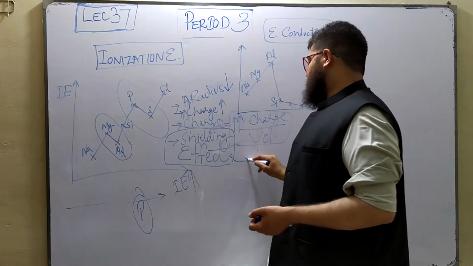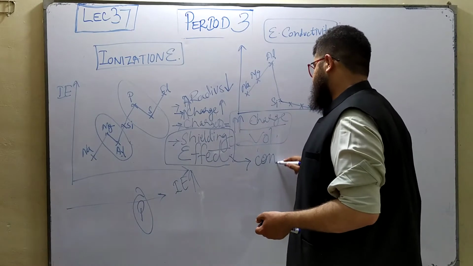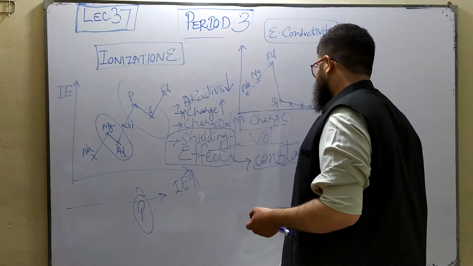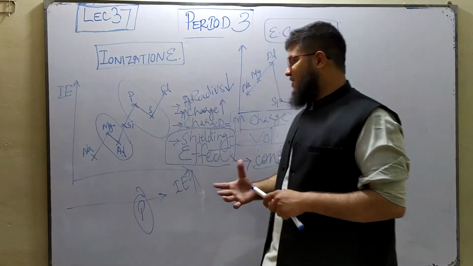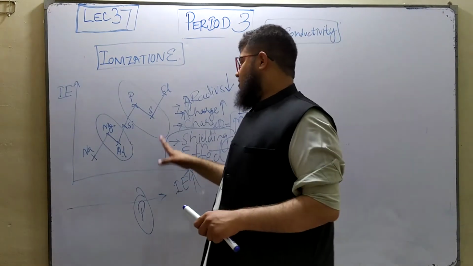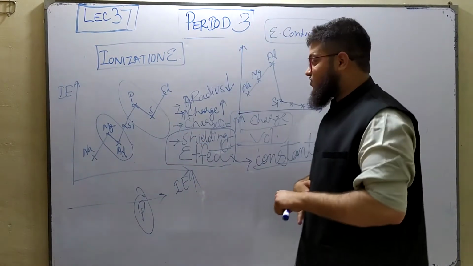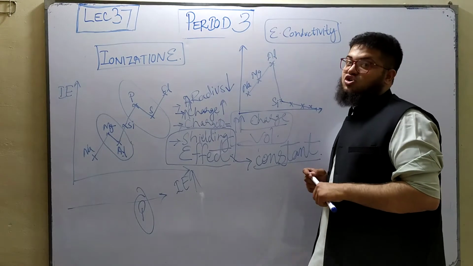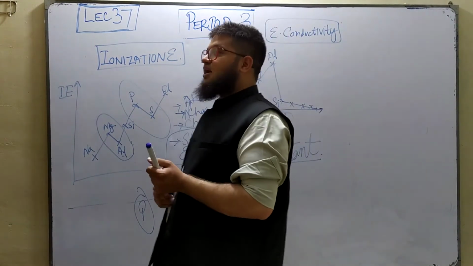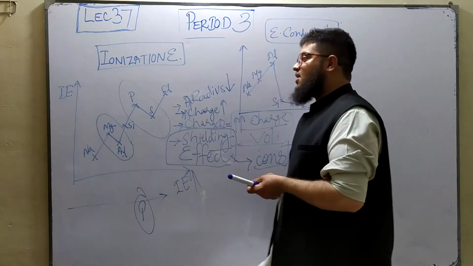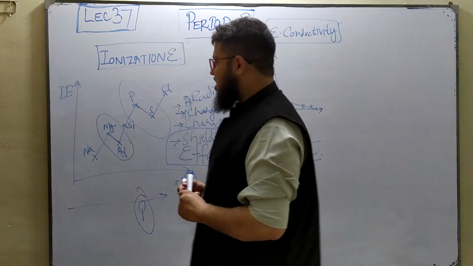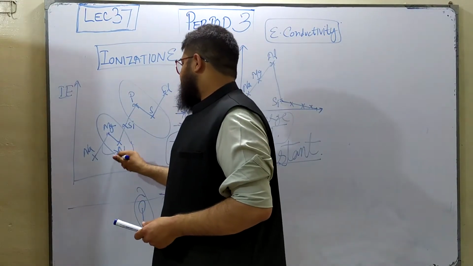The shielding effect as we go across the period remains constant, remember, because there are no additional shells added as we go across the period, so it remains constant. If the shielding effect is constant and the nuclear charge increases gradually as we go across the period, then that means the outer shell electrons are going to be more tightly attracted to the nucleus, and hence more energy will be needed to remove them from the outer shell, and therefore the ionization energy has to increase generally. Now, why are there exceptions over here?